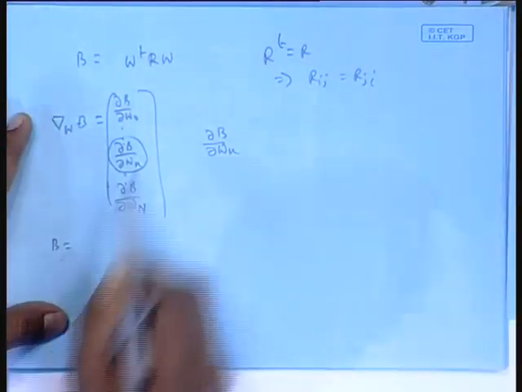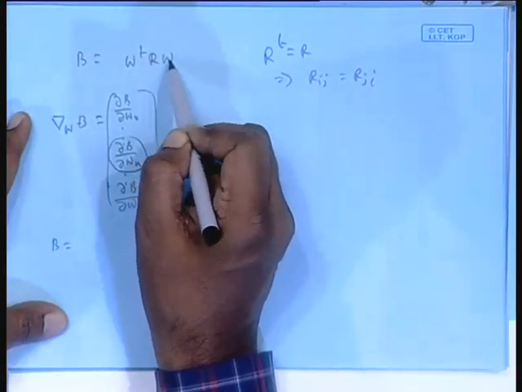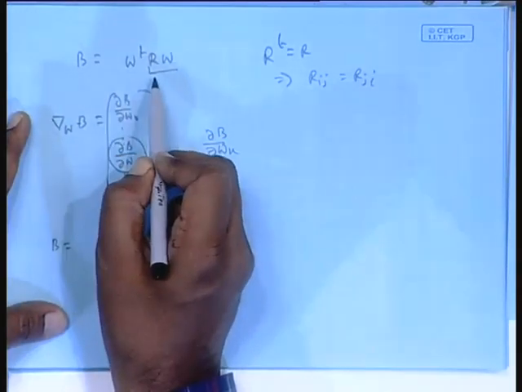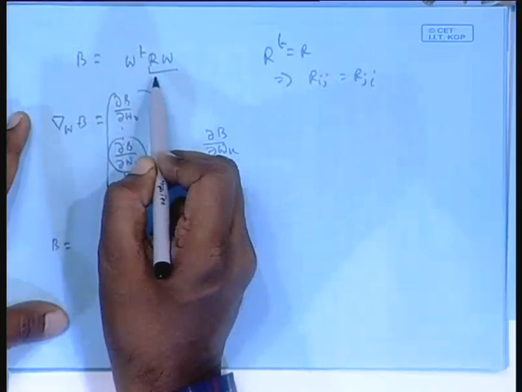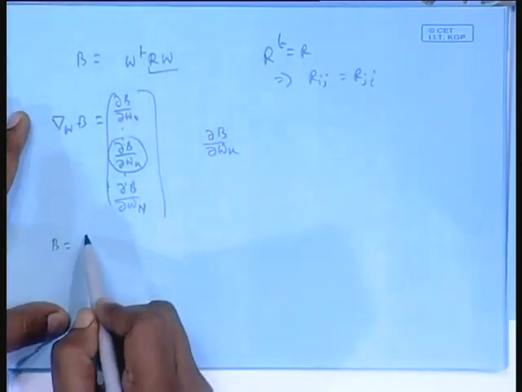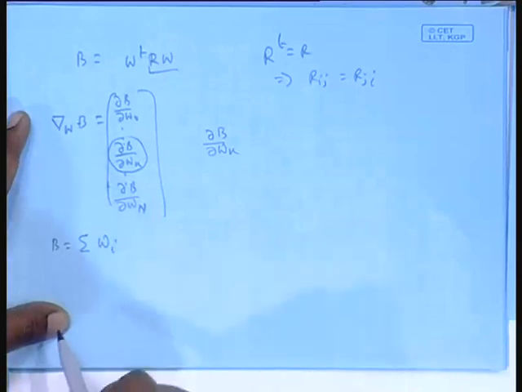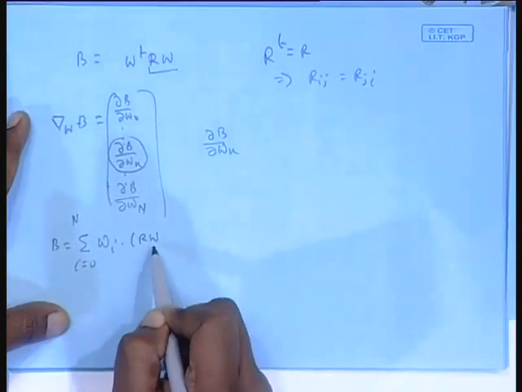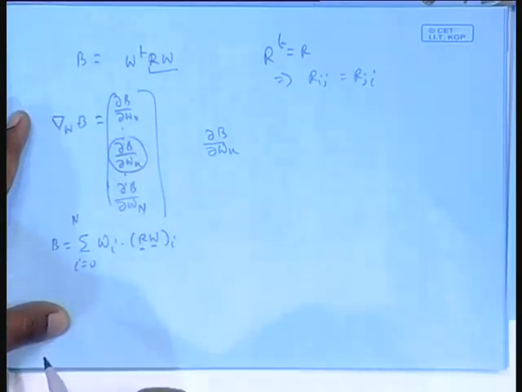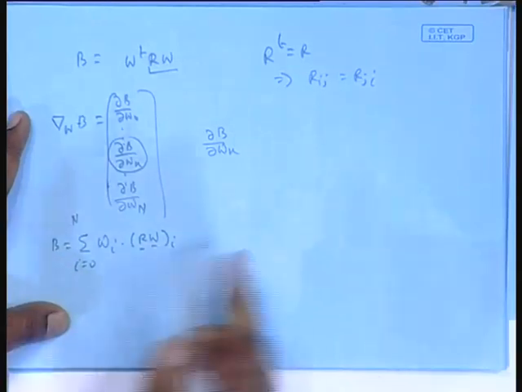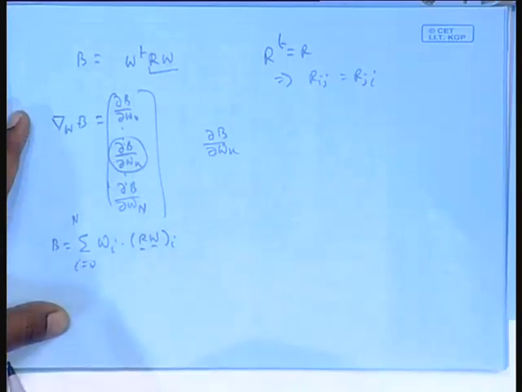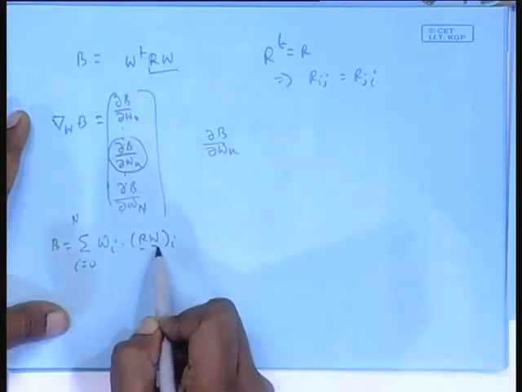B, first you form this vector, okay. Then the 0th element of this vector, first element of this vector, and so on and so forth. That means B is the sum over i equal to 0 to n of the ith element of the vector RW times Wi. So, simple, RW is a vector, that times, I mean the ith element of that, into Wi.